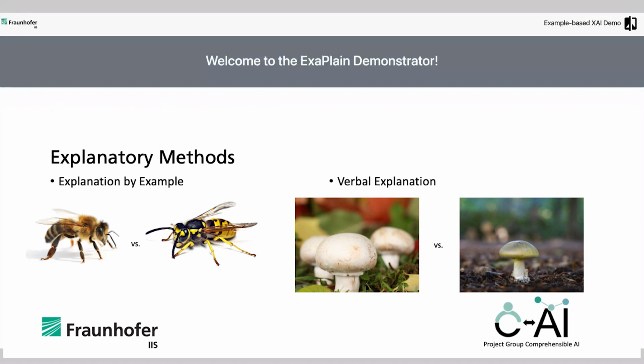Suppose Anna asks Ben whether the insect in front of them is a bee or a wasp. Ben points to the distinctive black and yellow stripes and its body shape and says, "It is a wasp because the stripes are so prominent and the typical wasp waist can be seen." Generally speaking, Ben highlights the crucial areas and describes them verbally. This is the idea behind the verbal explanation of our demonstrator.